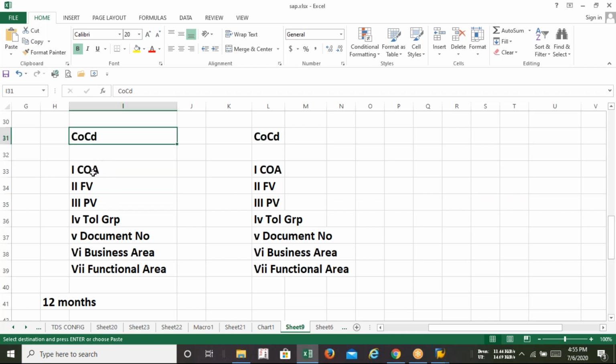In the next class we'll be starting with the chart of accounts, and this is a very vital configuration in SAP, because of the chart of accounts we can create GL. And what is the meaning of GL? It is nothing but accounts head. Remember, guys, if you attended my webinar or seminar online for SAP, I told the same thing in all the seminars.